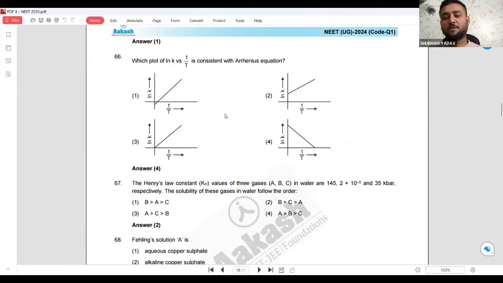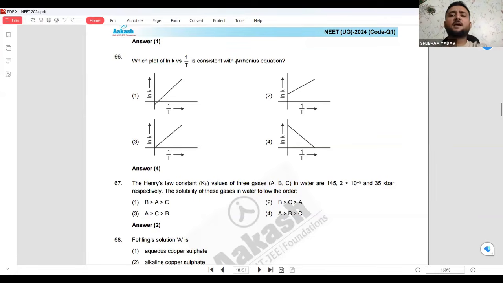So you should know that when you see the formula, you will see y equals minus x something, so the slope will be negative. So you just have to see in the 4 options which graph is having a negative slope. That will be the answer.